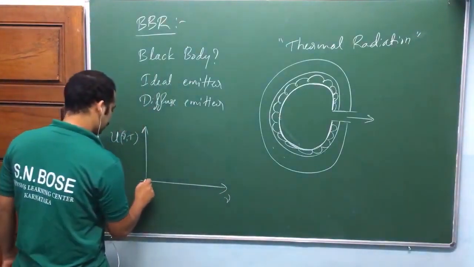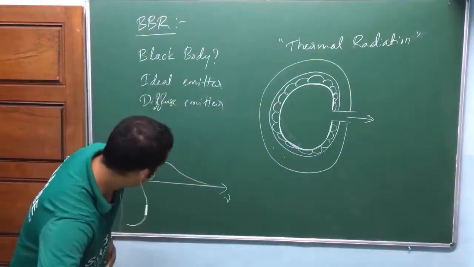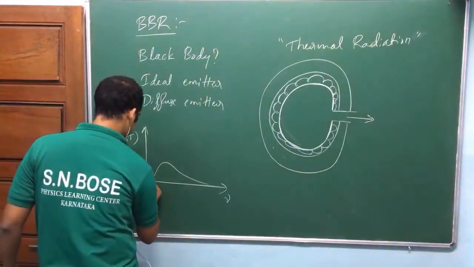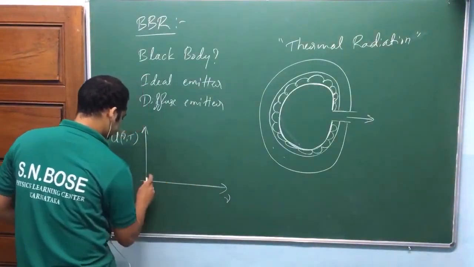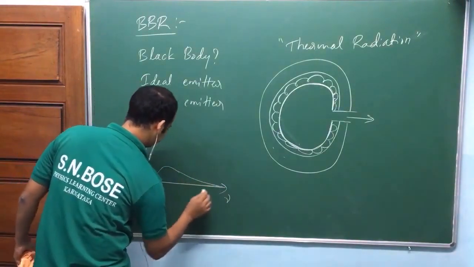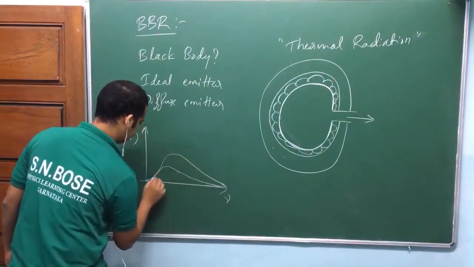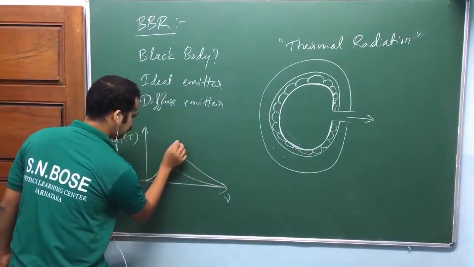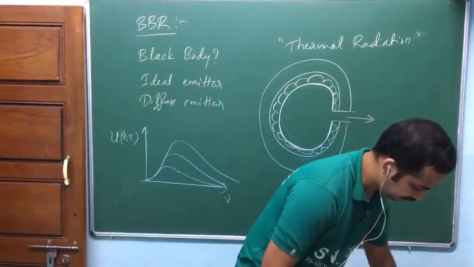It will look like this for a particular temperature. Not a symmetrical curve. Is that okay?